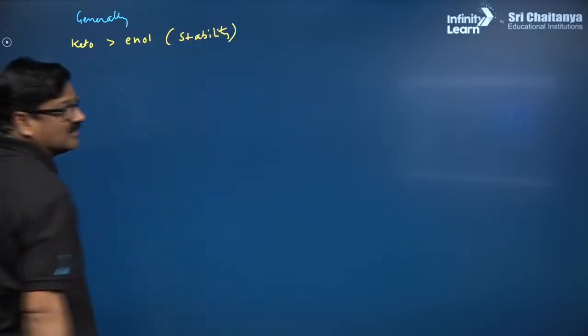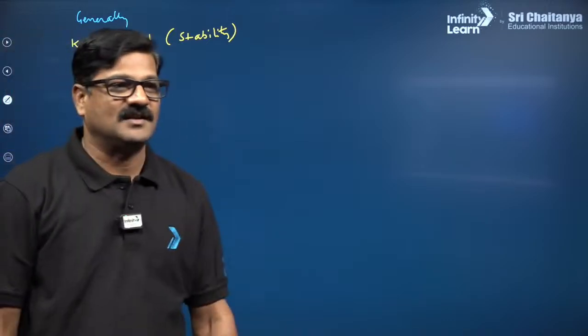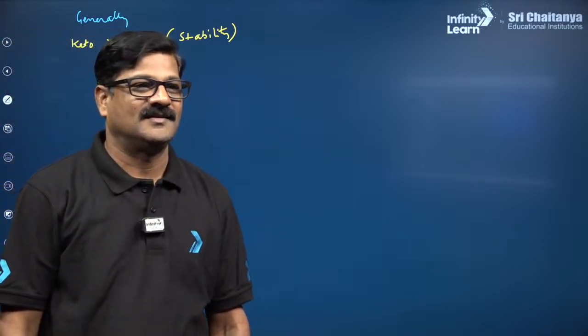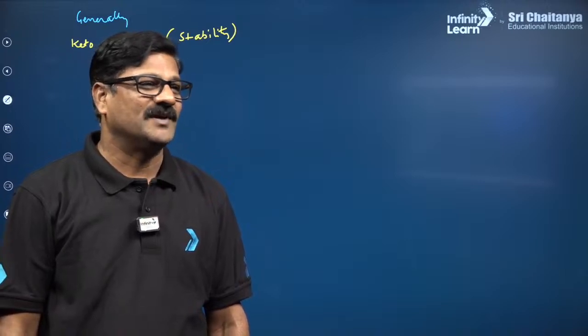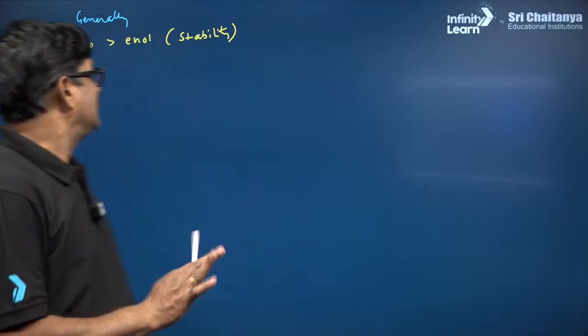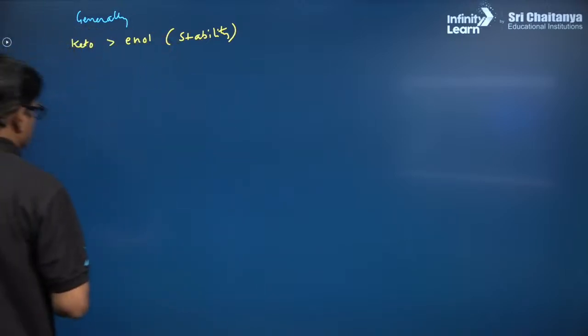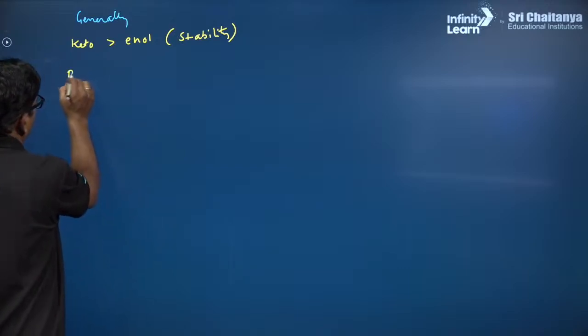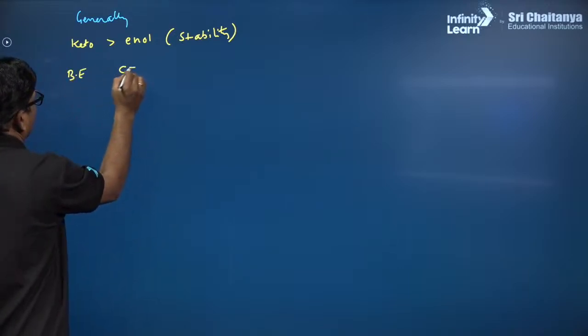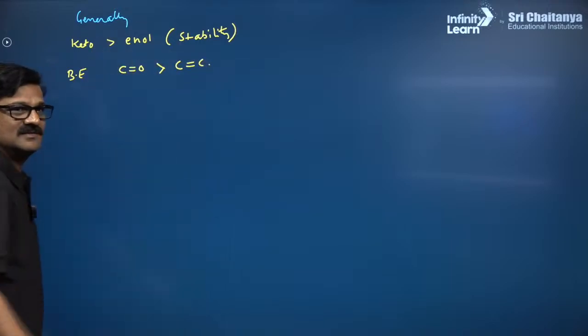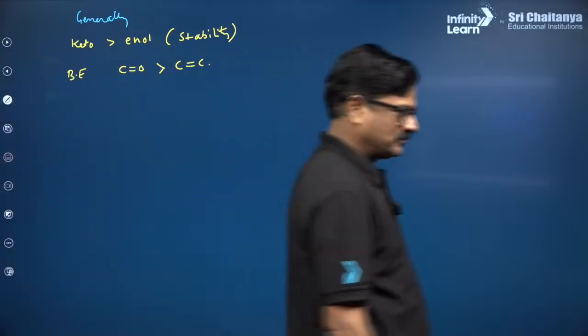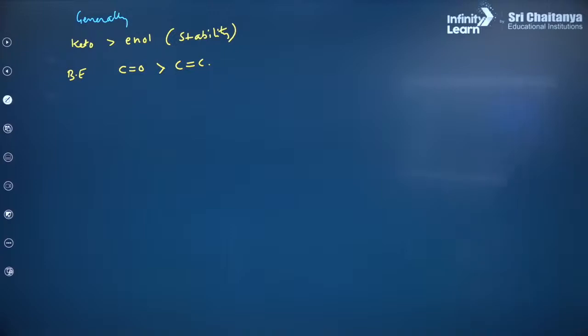Can somebody tell me the reason why? Chetna Chauhan. हाँ पेपर ऐसा आएगा. Okay, Chetna, you tell me the reason. Assertion reasoning questions पे पूछना है. The bond energy for C double bond O is greater than C double bond C, है कि ना? Understand? C double bond O is greater than C double bond C.